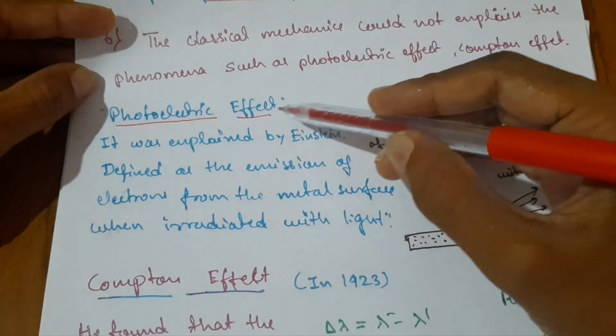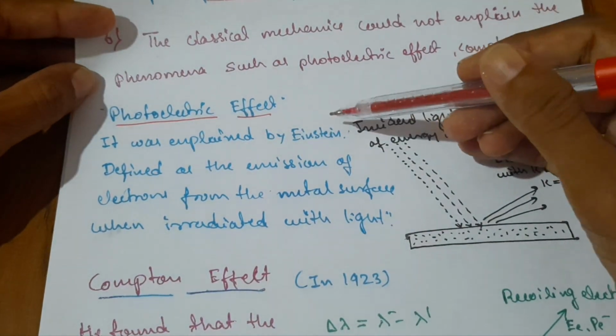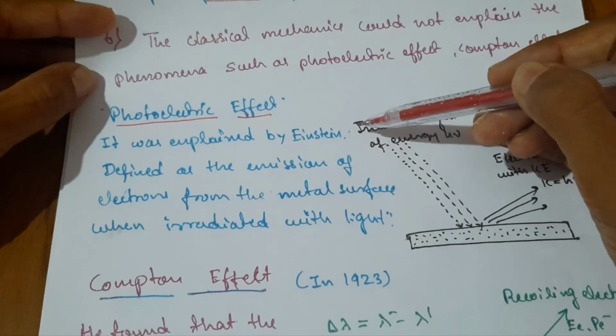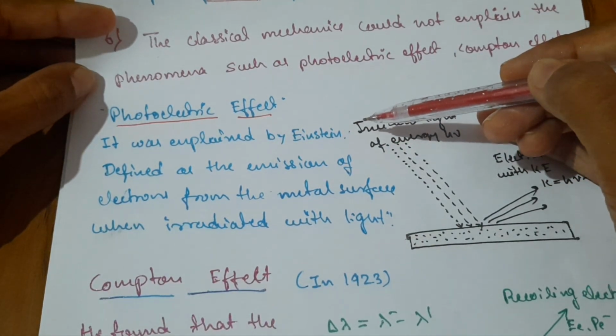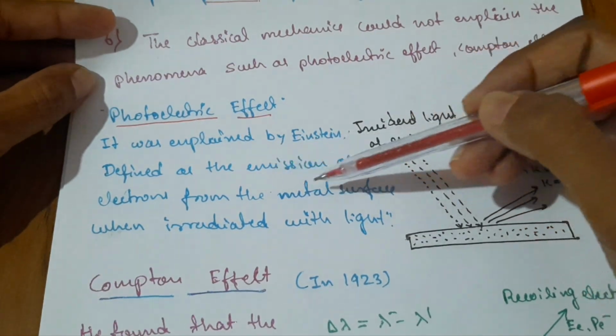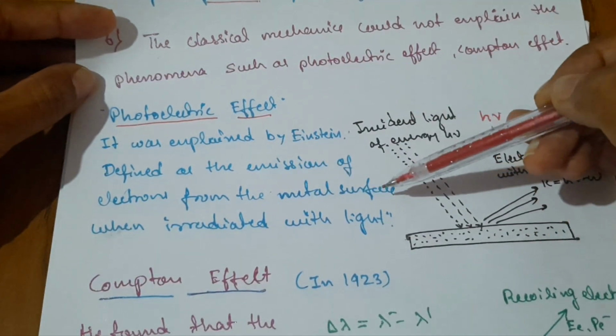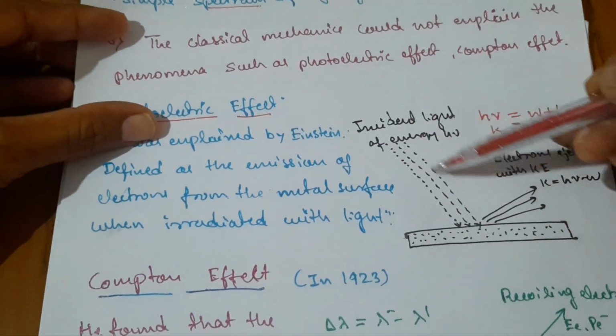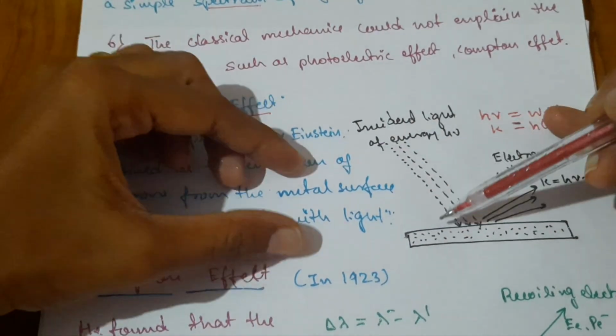The photoelectric effect was explained by Einstein, and he was awarded the Nobel Prize for that. We can define the photoelectric effect as the emission of electrons from a metal surface when irradiated with light. You can understand it with the help of a diagram.